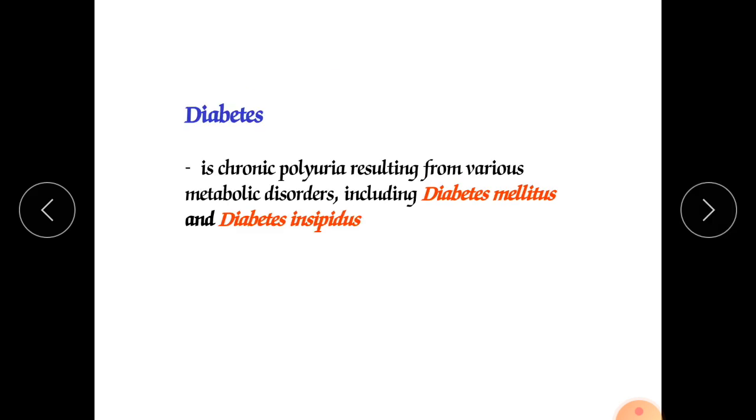Diabetes is a chronic polyuria resulting from various metabolic disorders, including diabetes mellitus and diabetes insipidus. These are two types of diabetes. They can produce conditions like polyuria. What is polyuria? When we are frequently going for urination, lots of urine formation occurs, due to which urine urge develops. The process of micturition can be increased.